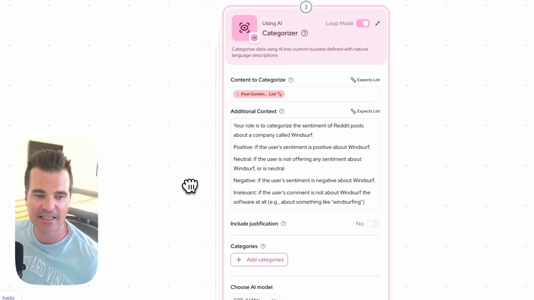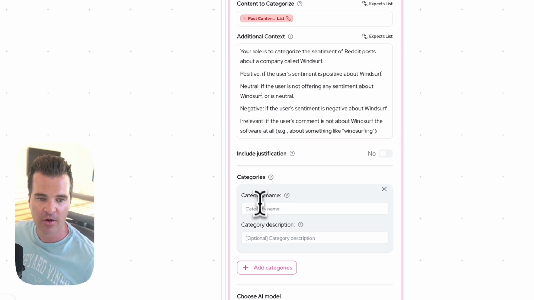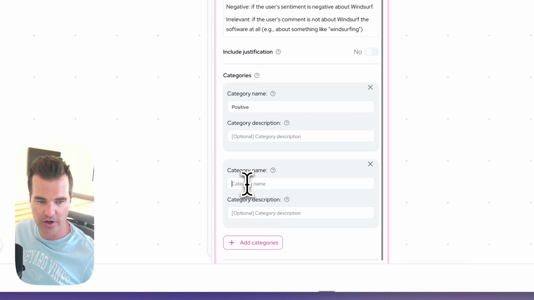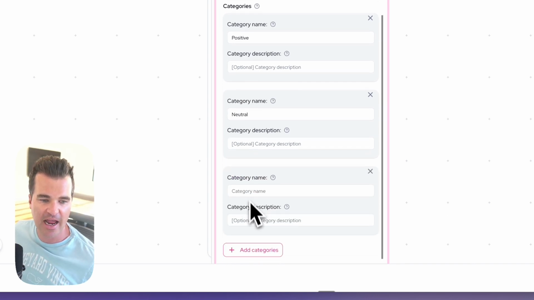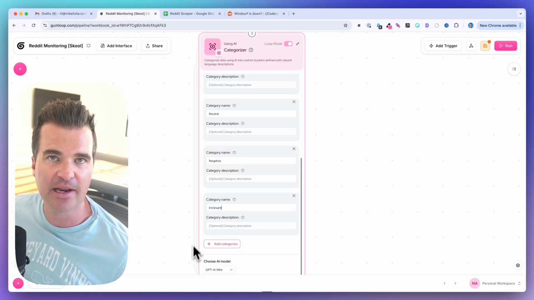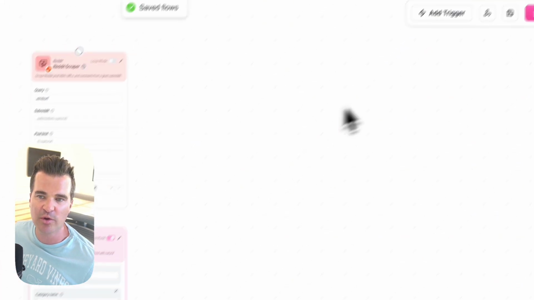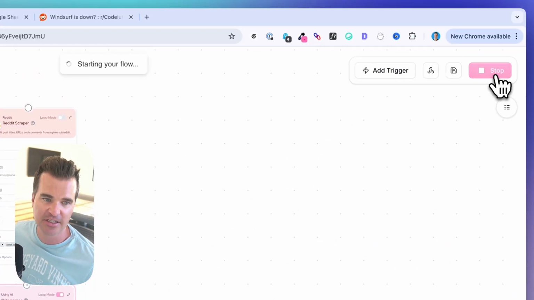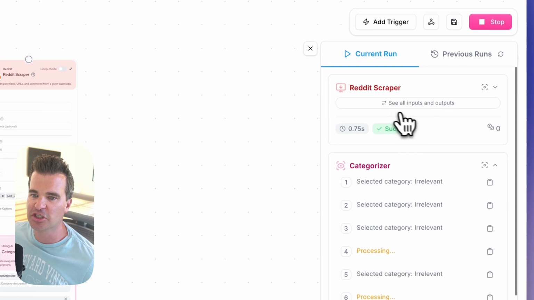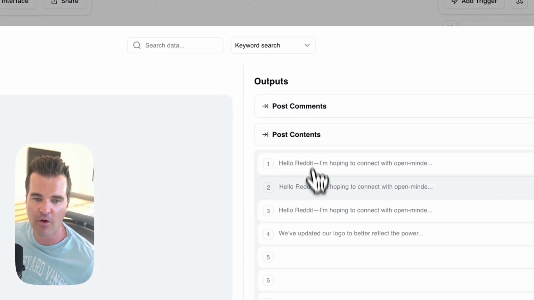So that's the context. And then after that, we need to choose the categories, right? We need to write the categories. So the categories, again, that we're using are positive. I'm going to add another one here for neutral. I'm going to add another one for negative, and then another one for irrelevant. And for the model, I'm going to keep it at GPT 4.1 mini. And now let's save this. And what we can do is run or test the flow. So you can see it already scraped Reddit, and I can open this node and I can check out all of the posts.